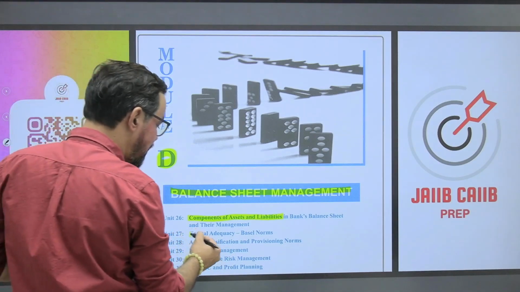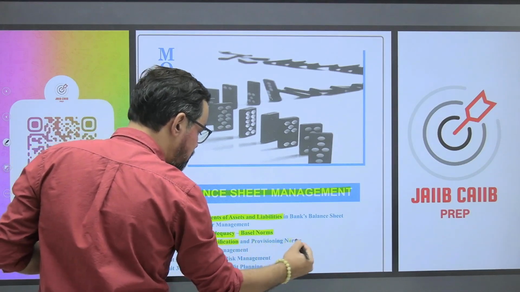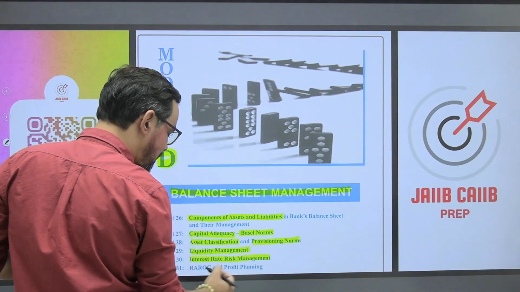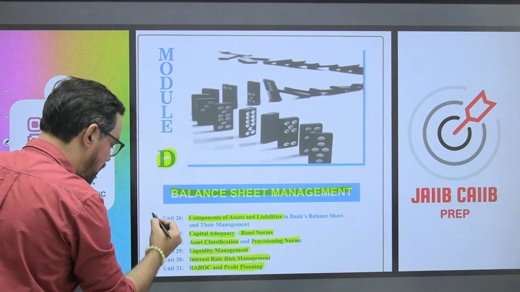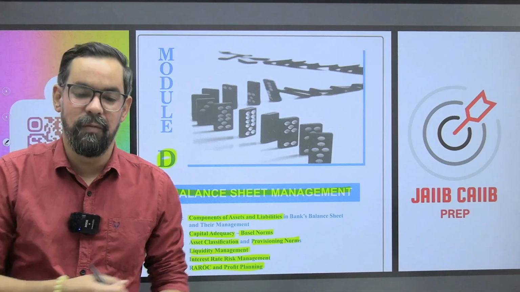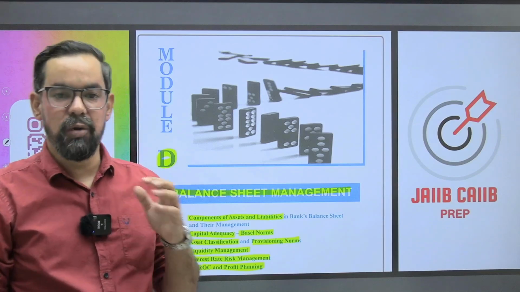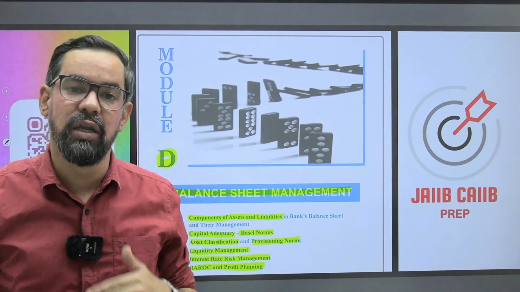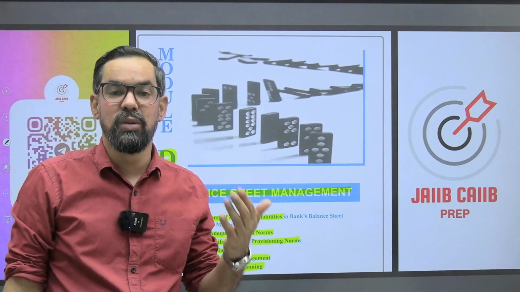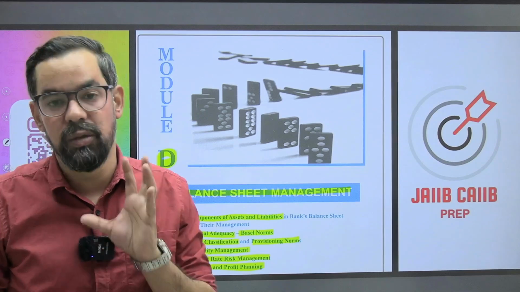Then we have capital adequacy, Basel norms, asset classification and provisioning norms, liquidity management, interest rate risk management, RAROC, and profit planning. These are the units of your final module, module D. With the help of a number of application based questions and MCQs, we are going to build our fundamentals as well as understanding of these topics as well as subtopics, right?